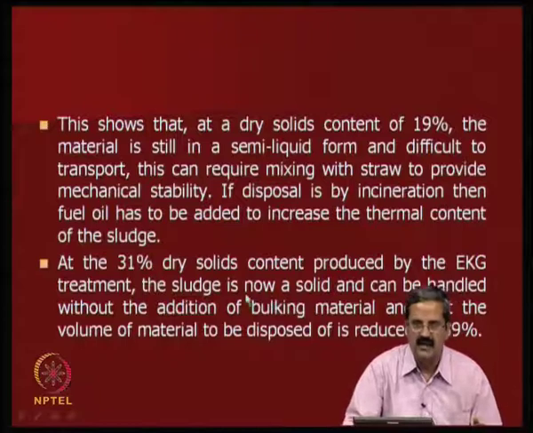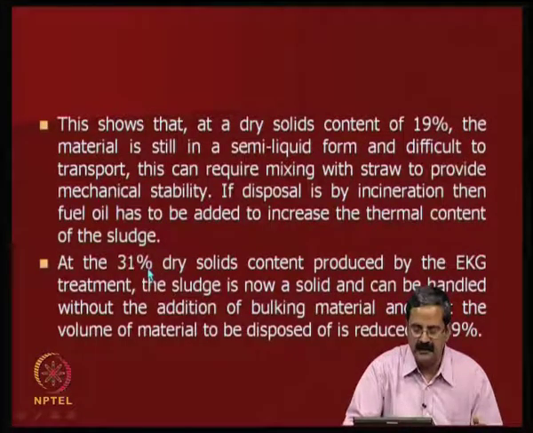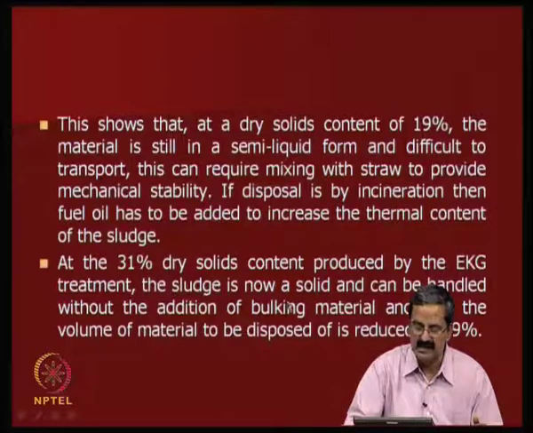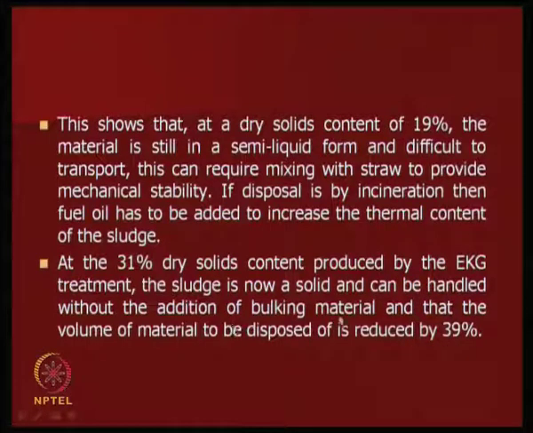Whereas when you use the electrical method, you have 31% dry solids content produced by the EKG. The sludge is now a solid and can be handled without the addition of bulking material, and the volume of the material reduces by 39%, which is quite good.